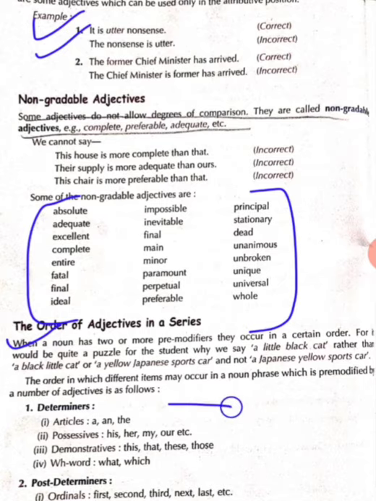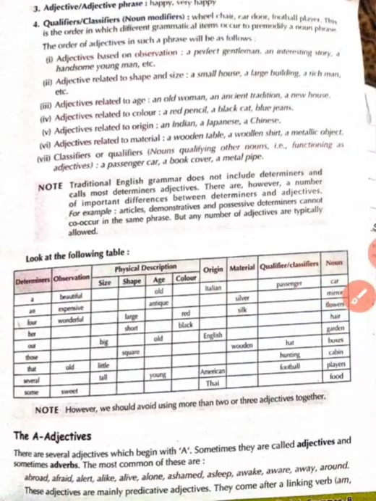We know this very well that determiners carry these points: articles, possessives, demonstratives and WH words. Second are post determiners. Then adjectives, quantifiers. Now let's read about adjectives based on observation.